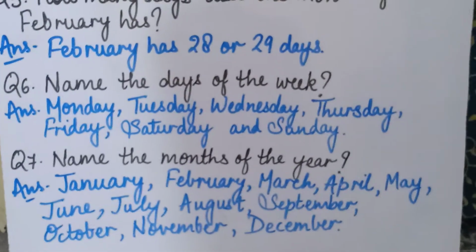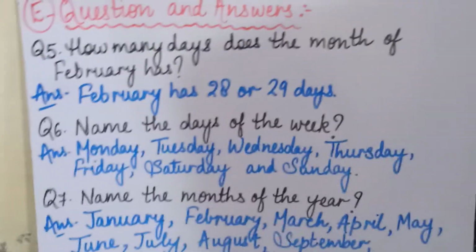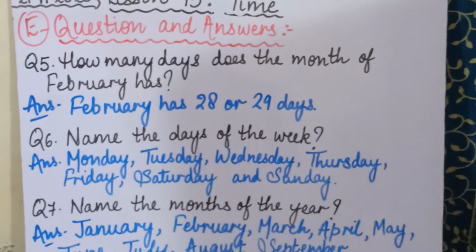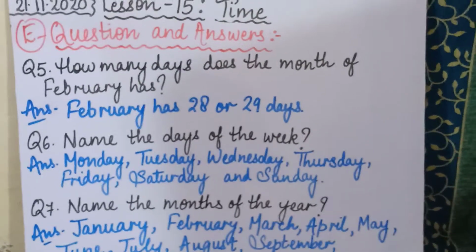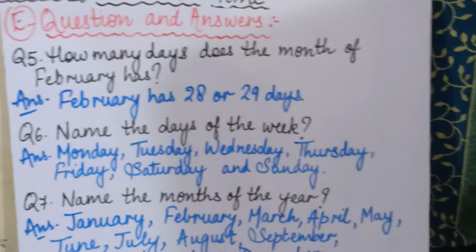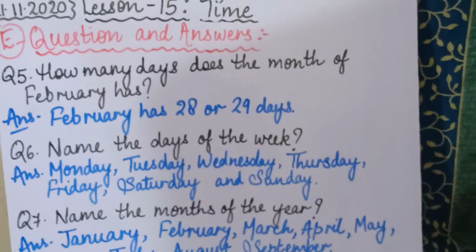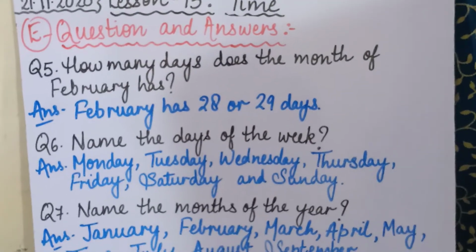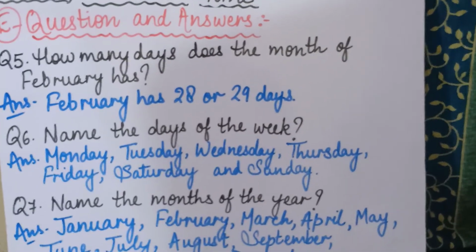Is that clear? So I hope all these question answers and match the following are very clear to you all children, and I hope you will all complete your work by today itself. And those who have not completed their previous work also, please complete it by Sunday, and from Monday you can come to school to get your copies corrected. As you all know, your copy correction time is from 10 a.m. to 1 p.m. You can come in between this time and you can get your copies corrected. Is that clear? So children, from next week we are going to start with a new chapter, so please by Sunday complete all your work of this chapter. Is that clear? And start learning also.